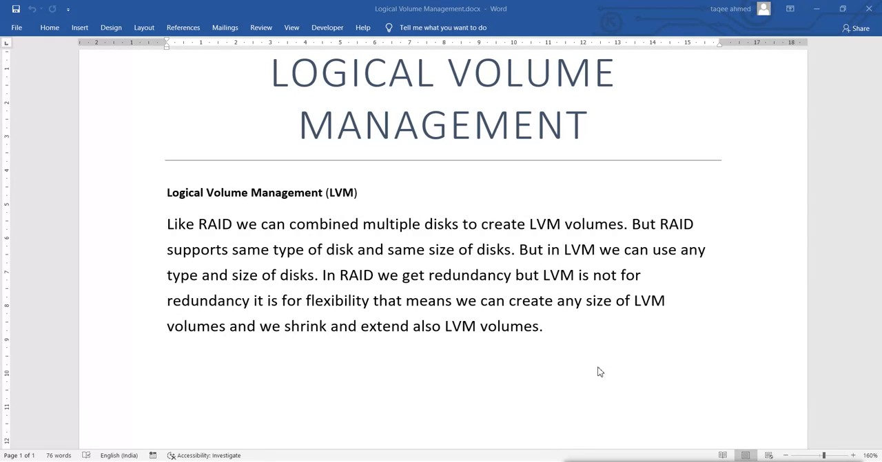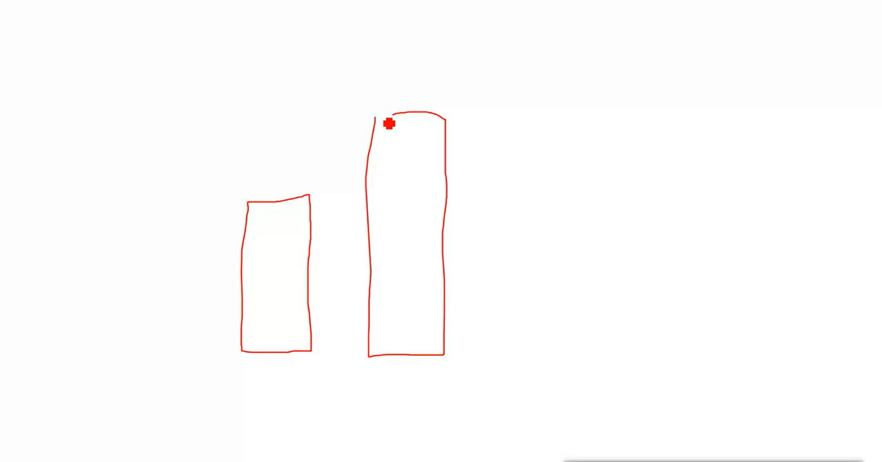Also RAID supports the same size of partitions. It is not necessarily the same size of hard disk, but if you use different sizes of hard disk, you have to use the same size of partition from all those hard disks. For example, if you are using different types and sizes of disk for LVM, for RAID, like we have this disk, and we have this disk. Now suppose this one is 1 TB, this one is 3 TB, and this one is 5 TB.